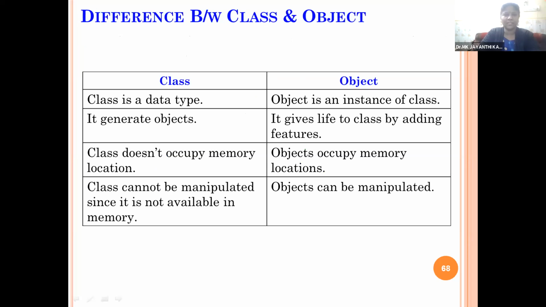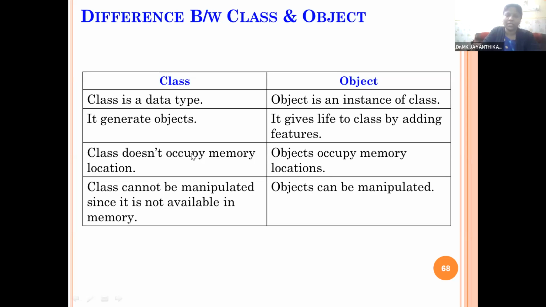Then we discuss the difference between classes and objects. So we know very well class is a data type. It's a declaration part of the data, and it generates objects from classes. From the class declaration, we create a number of objects. Class is not allocated memory. So when declaring any class, no memory space will be allotted. It's just a declaration part, or it shows the structure of the object.